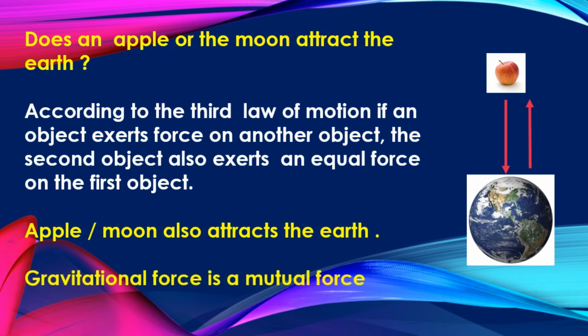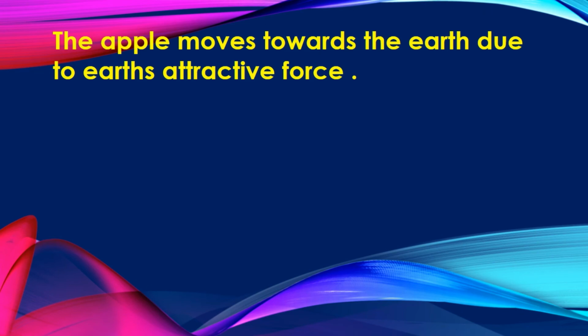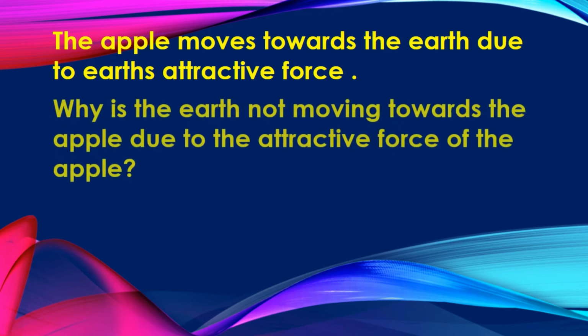The earth attracts an apple and the apple also attracts the earth. The apple moves towards the earth due to the earth's attractive force. If the apple attracts the earth, why is the earth not moving towards the apple?